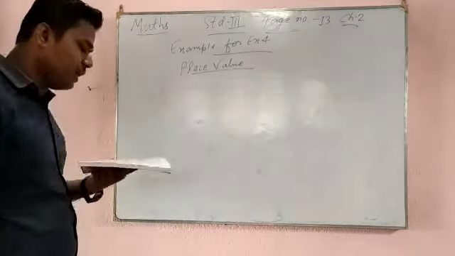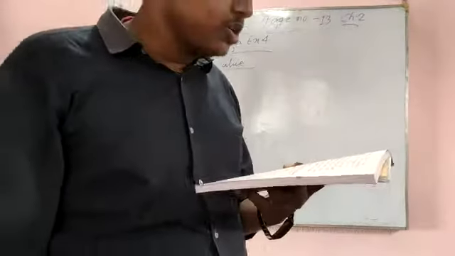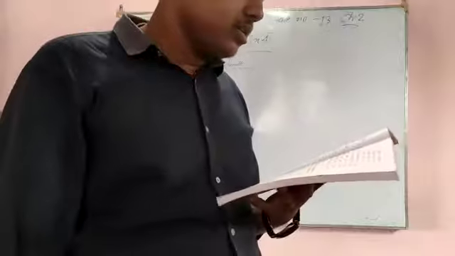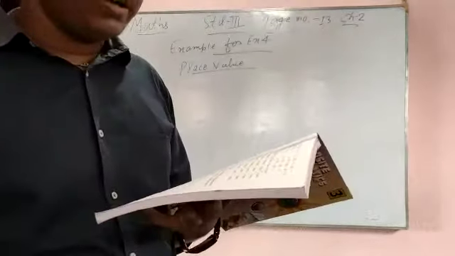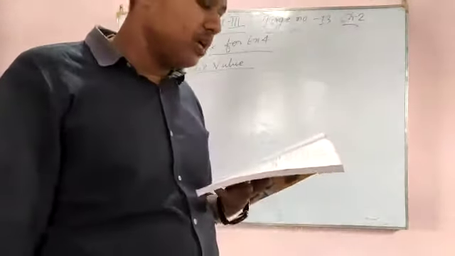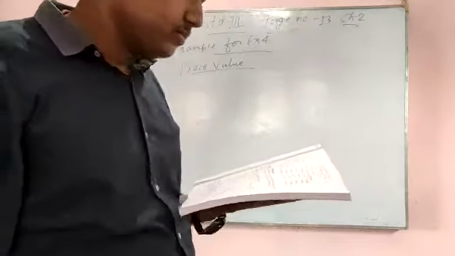As already learned in previous classes, the place value of a digit depends on its position in the number, but the face value of a digit always remains unchanged. In your earlier class, you have already read that place value of a digit depends on its position in the number, but the face value remains unchanged.